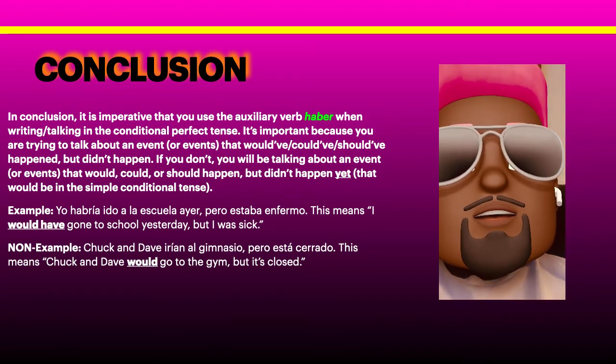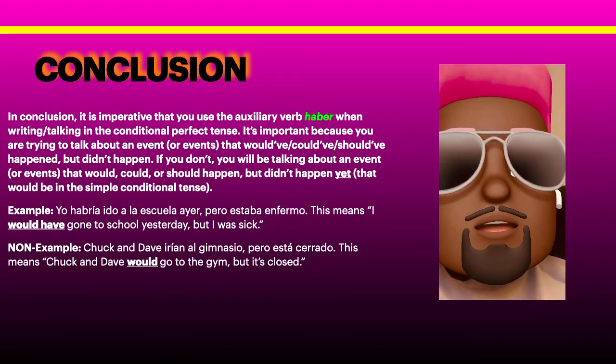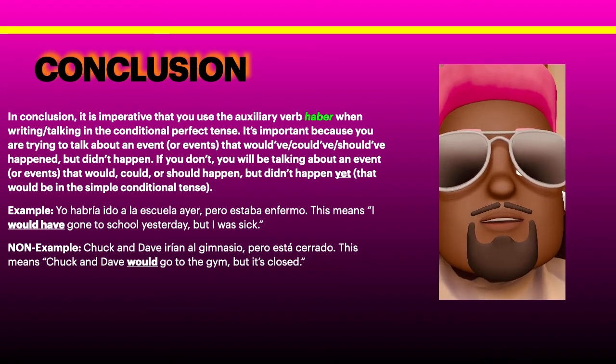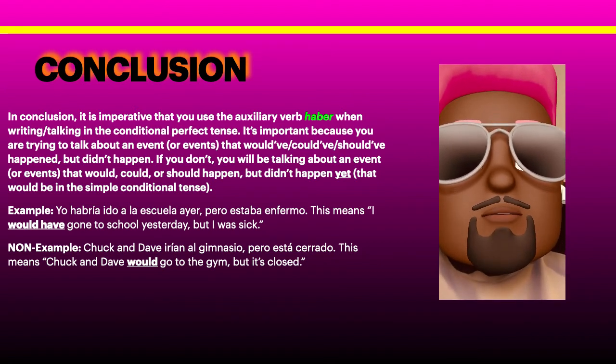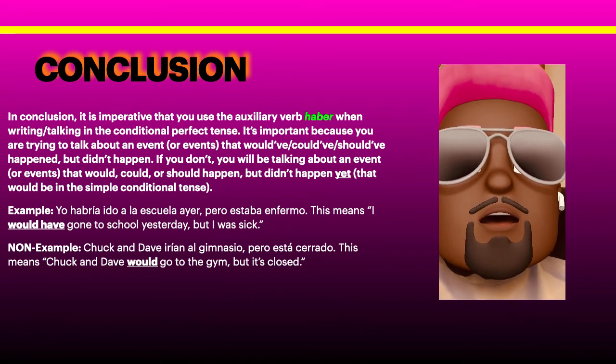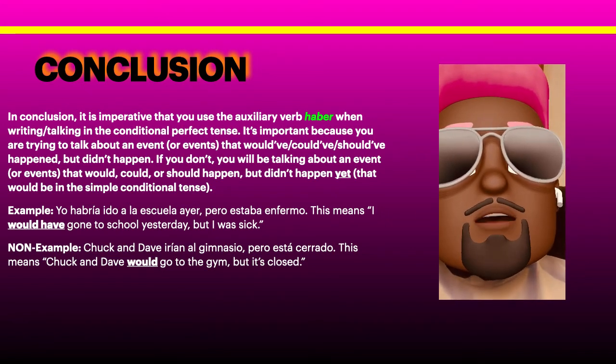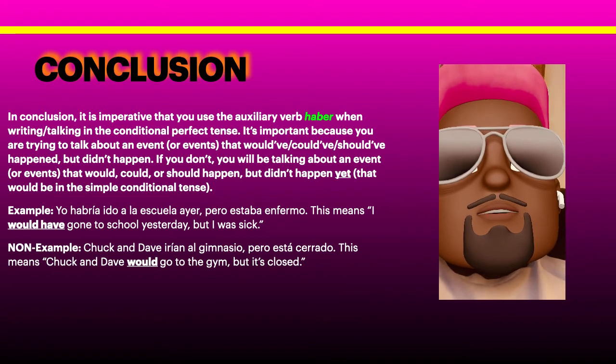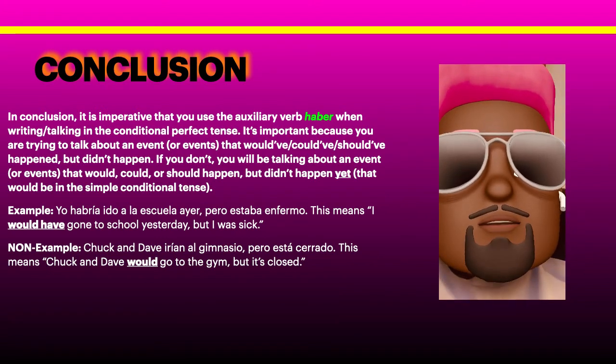This is in the simple conditional tense because it is talking about what would happen, not would have happened. So if you want to talk in the conditional perfect tense, always use the auxiliary verb haber.